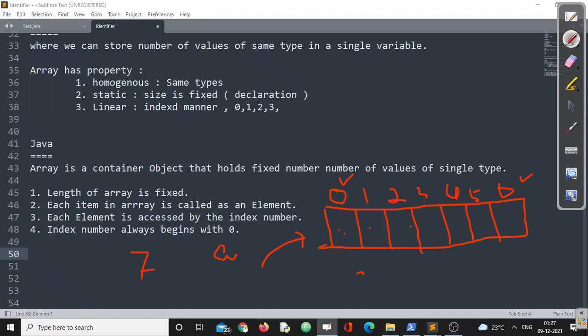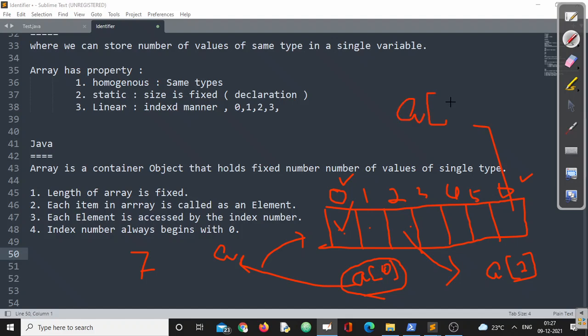So if I am writing A of 0, look at how I have written this. When I say A of 0, A is the common name shared by all the elements, 0 is the index. If I write A of 0, it means the first cell. Similarly, for this particular cell, you will say, sir, this is the common name A and the index number is how much? 2. Similarly, the last cell will be A of 6, right?